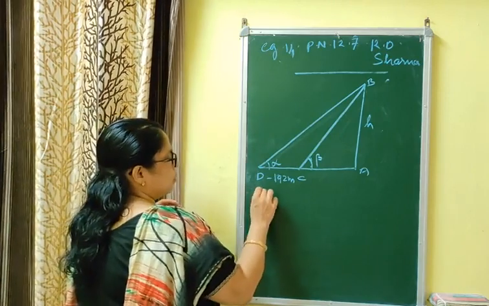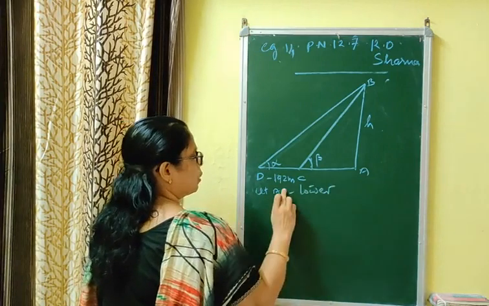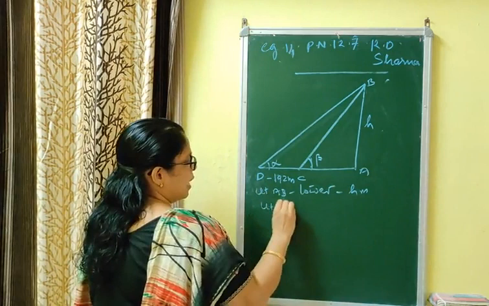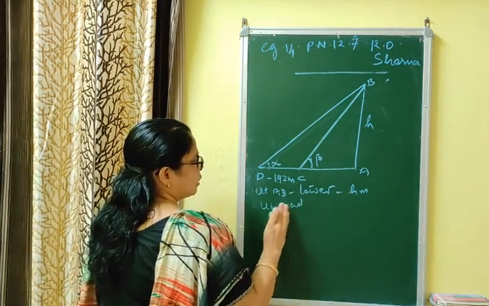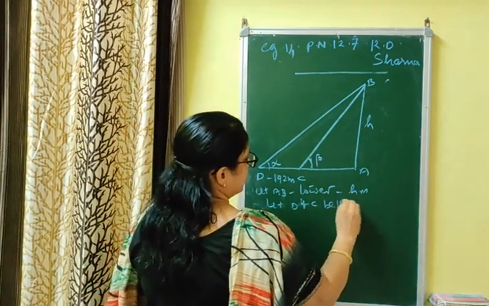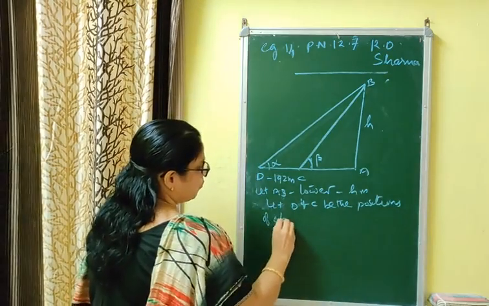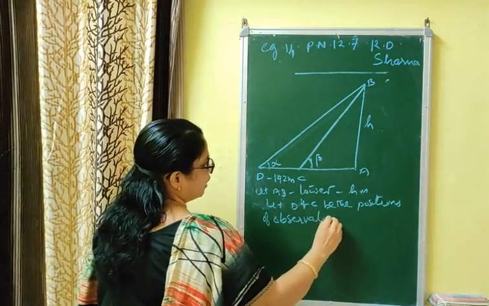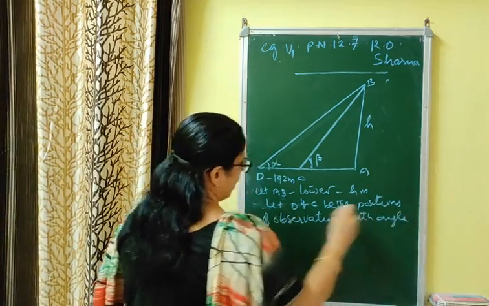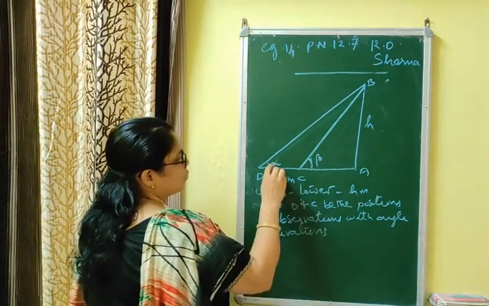Now, as in the previous question, let AB be the tower of height h meter. I will not write completely, but you can write by yourself. Let D and C be the positions of observation, ये आपको लिखना है, with angles of elevation, what do you assume? क्या assume किया?